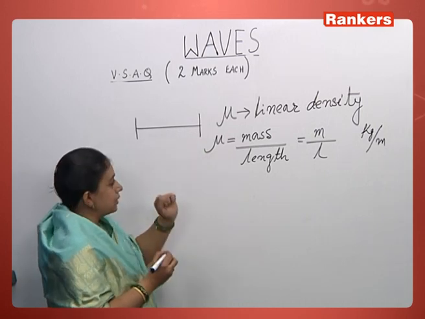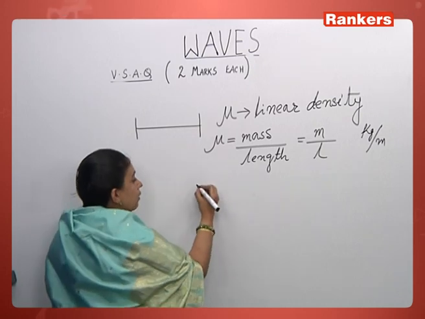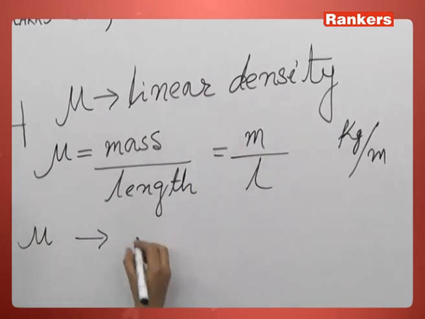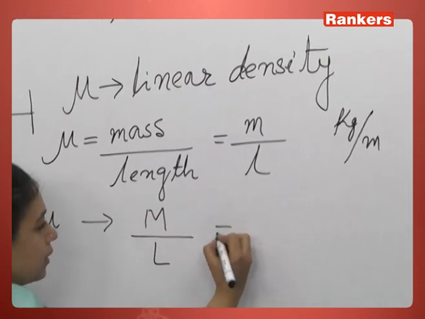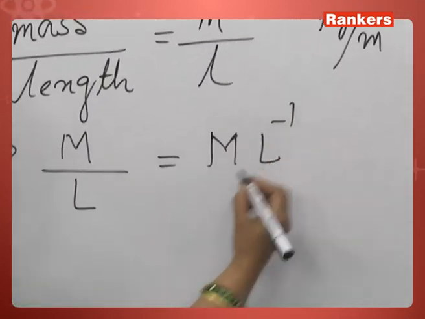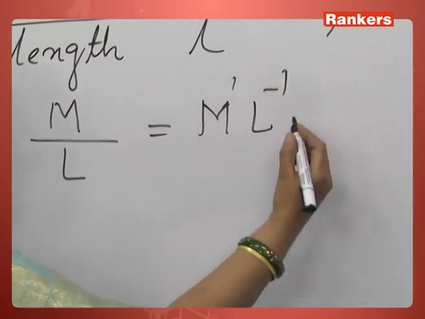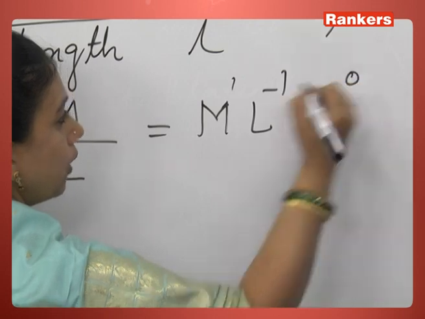So what is the dimensional formula for linear density? It will be mass M by length L, so M L inverse. That means mass has dimension 1, length has dimension minus 1, and time has dimension 0.